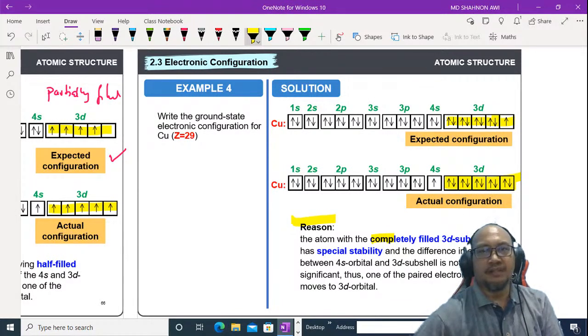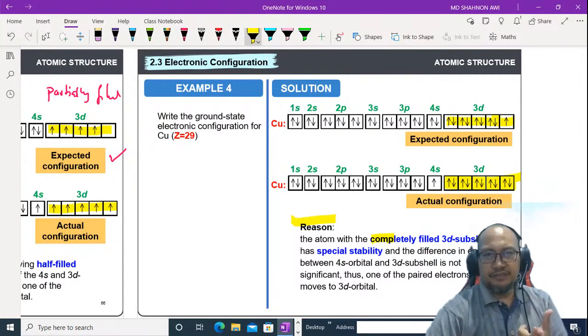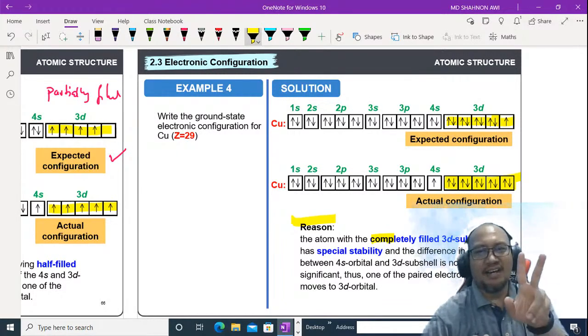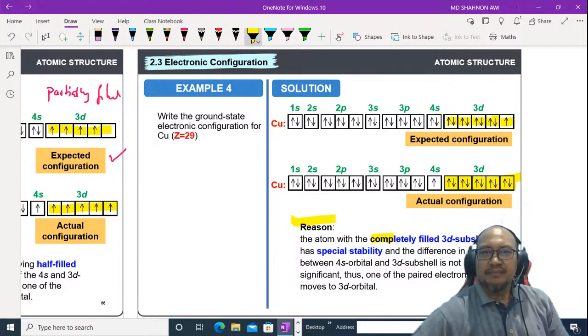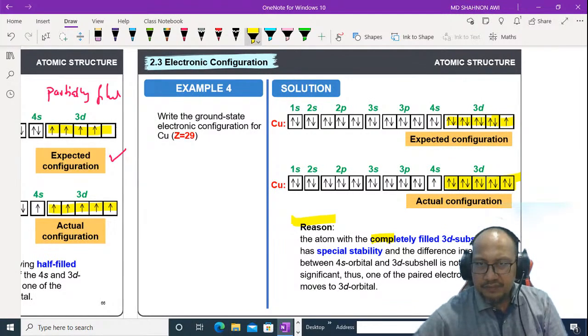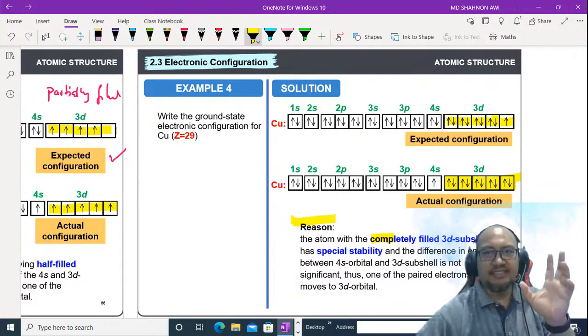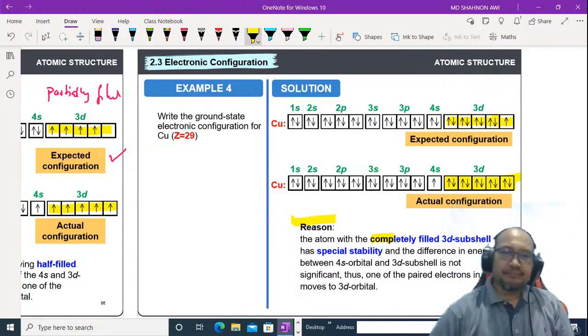Remember, this is partially filled. We only have completely filled, half-filled and partially filled. And the difference in energy between the 4s and 3d orbitals is not significant, so one electron from 4s is given to 3d, and the actual configuration of copper is like this: 4s1, 3d10.